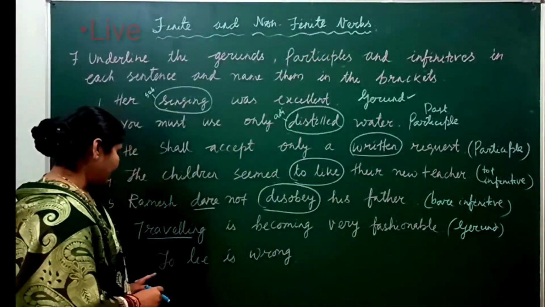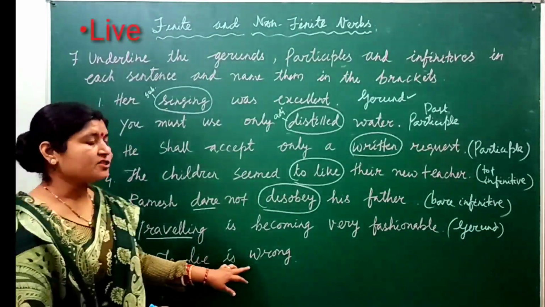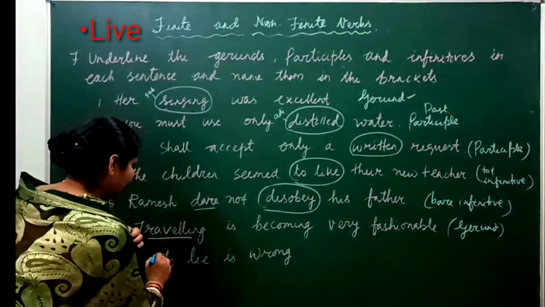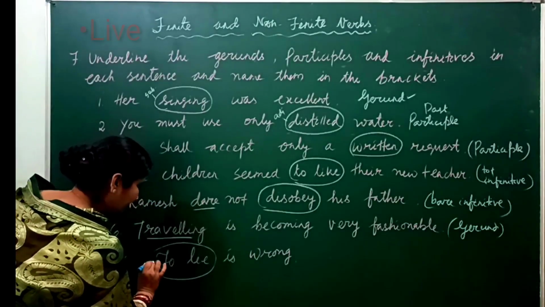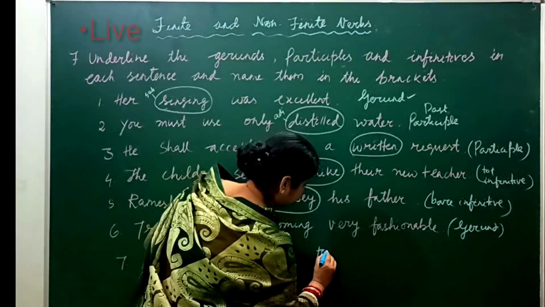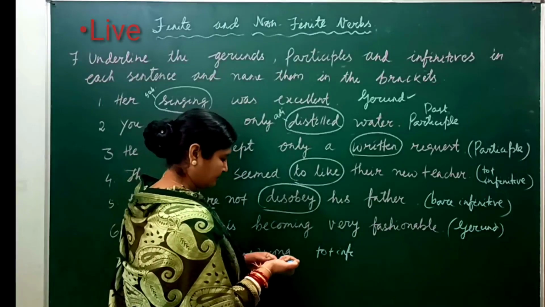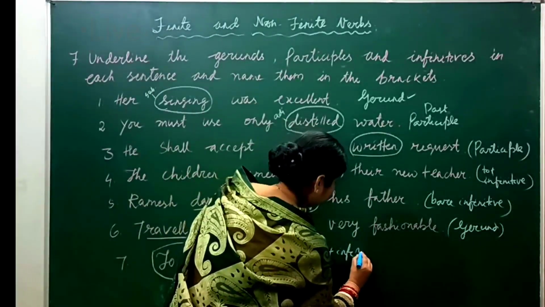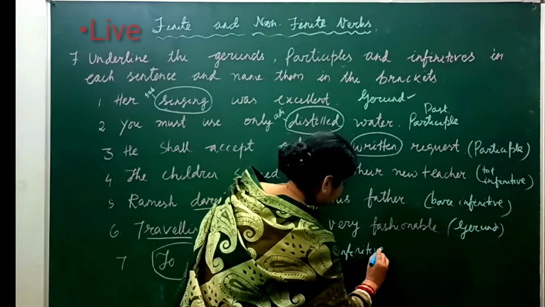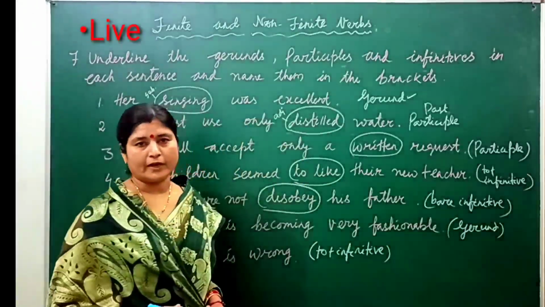Okay? Then the next one. To lie is wrong. To lie is to plus infinitive. Okay?